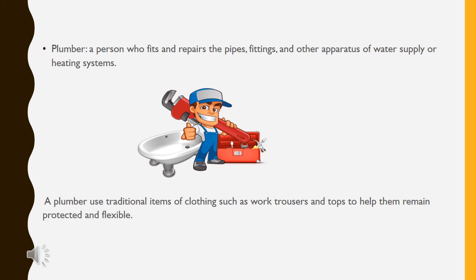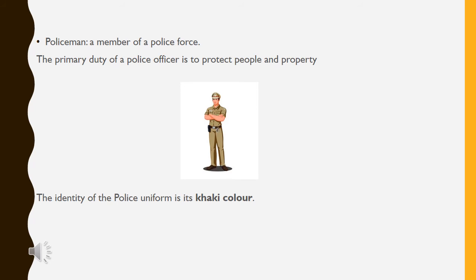Another helping member of our society is a plumber. He is a person who fits and repairs the pipes, fittings, and other apparatus of water supply or heating systems. He usually wears traditional items of clothing such as work trousers and tops to help them remain protected and flexible. Another important person of our society is a policeman. He is a member of a police force, and the primary duty of a police officer is to protect people and property. And we can identify a policeman by his uniform, which is usually khaki in color.